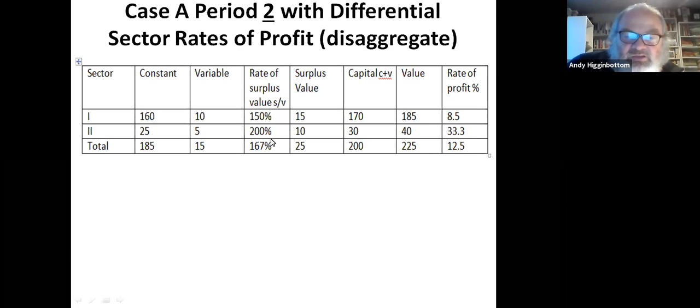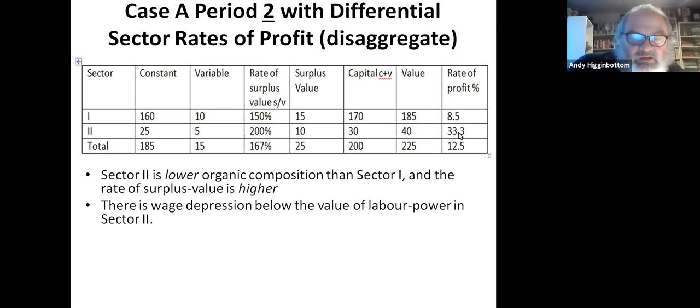But how that's obtained is by having two distinct sectors. Most of the investment is in sector 1, some of the investment is in sector 2. But sector 2 has a significantly higher rate of surplus value, and it generates a higher rate of profit, because sector 2 has a low organic composition of capital.